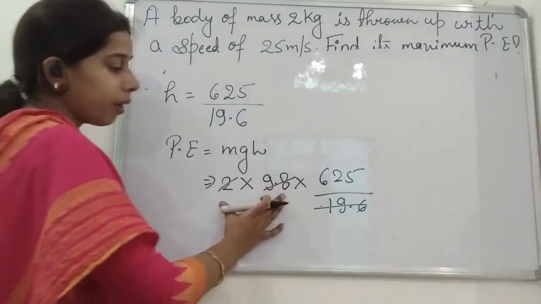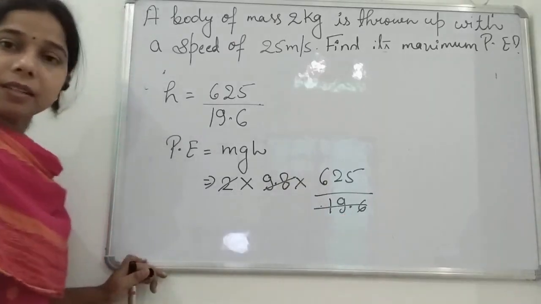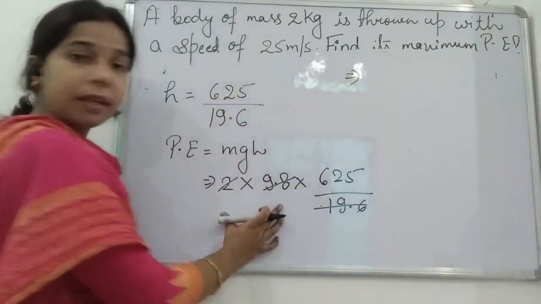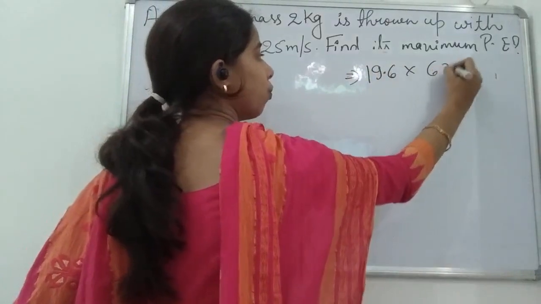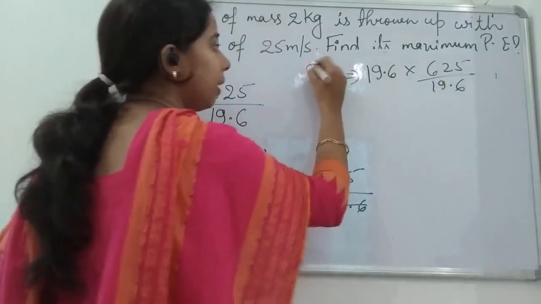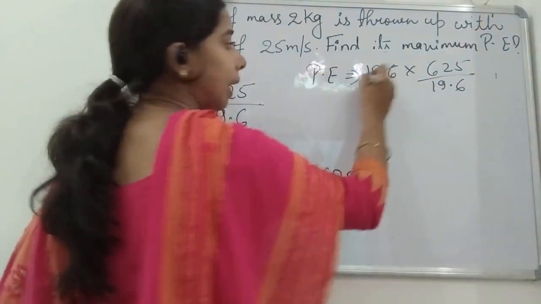So 19.6 and 19.6 will cancel each other, and the value we get is 625. I'll solve it for you again. 2 into 9.8 will be 19.6 into 625 upon 19.6. This is the height, that will be equal to the potential energy, students.